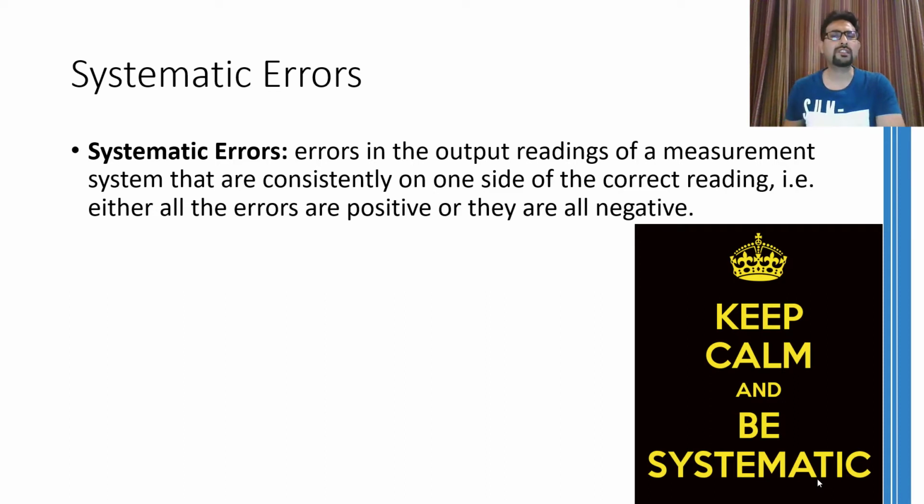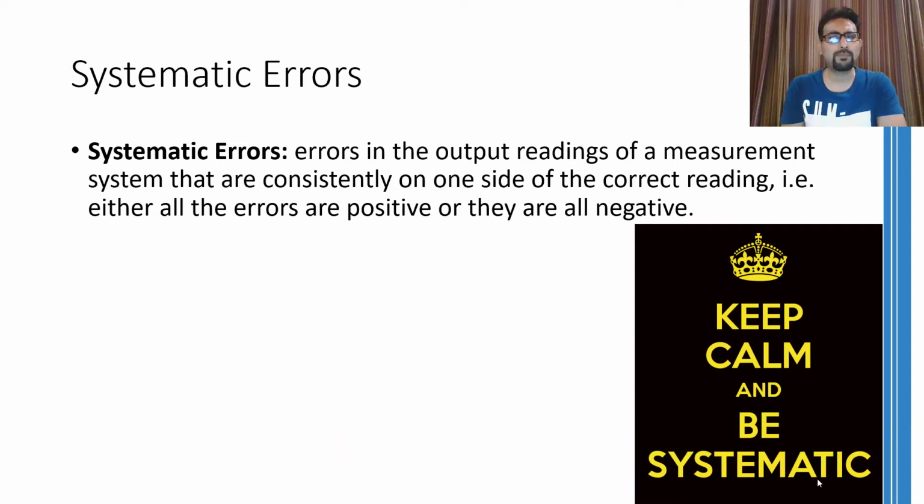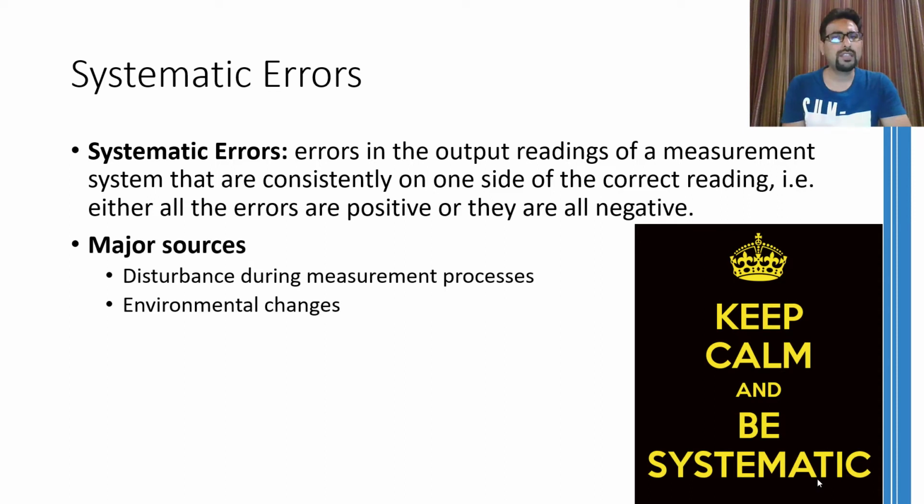Can you think of an example of a systematic error? Yes, you are right. Zero error is a type of systematic error because, for example, if there is some zero error in a vernier caliper, let's suppose it has a zero error of 0.2 millimeters, then in every reading the output is going to deviate by 0.2 millimeter on one side of the true value. These systematic errors may be induced due to disturbance during the measurement process or due to some environmental changes.